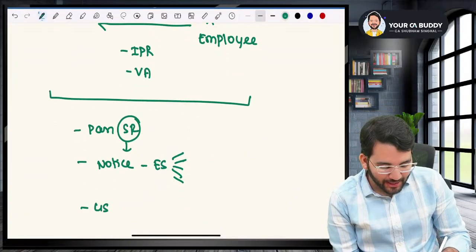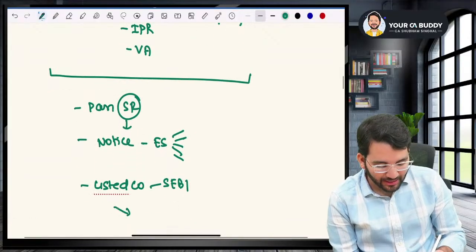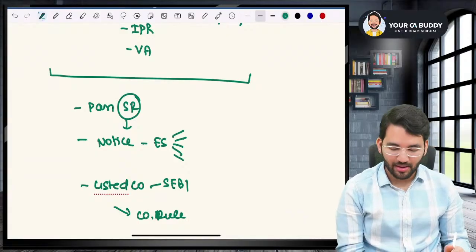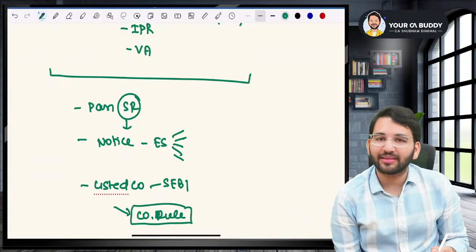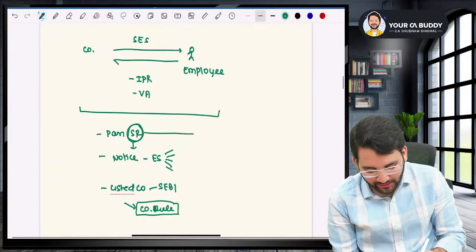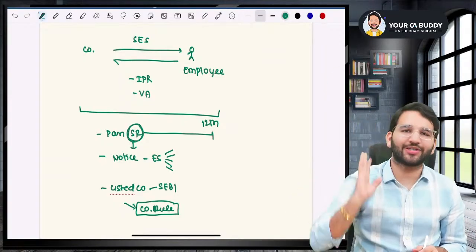If you're a listed company, then you comply with SEBI. But if you're an unlisted company, you comply with the Companies Rules that we have made. In the rules, we have told certain things, such as the special resolution that you will pass will be valid for 12 months. Within 12 months, you will have to issue the sweat equity shares.